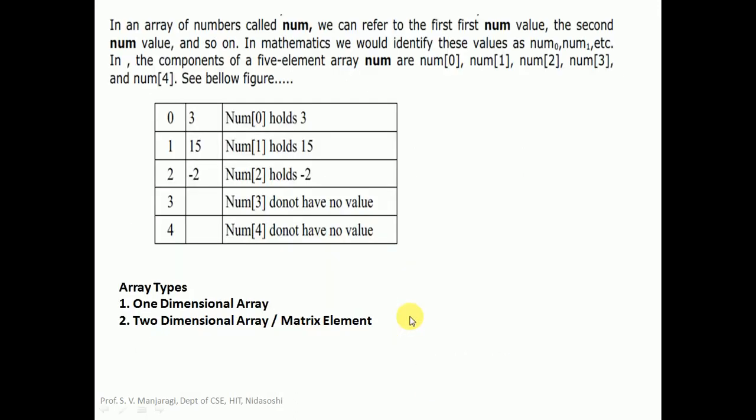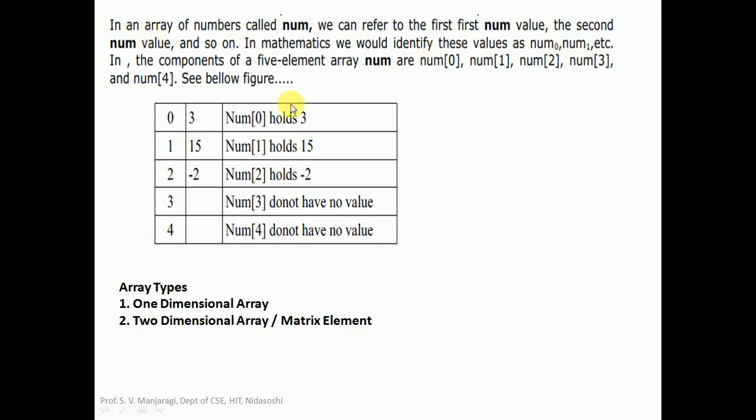Now let us take one example. Let us understand how arrays can be represented for easy understanding. Suppose that we have an array of numbers called num. Num is the name of the array. We can refer to the first num value, the second num value, and so on. In mathematics, we can identify these values as num0, num1, num2, num3, and so on up to num n.